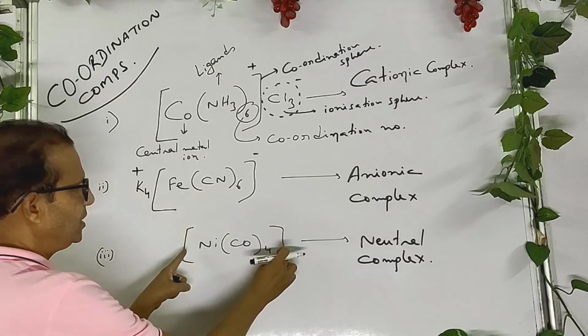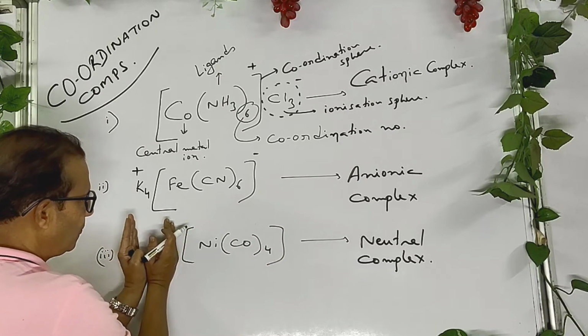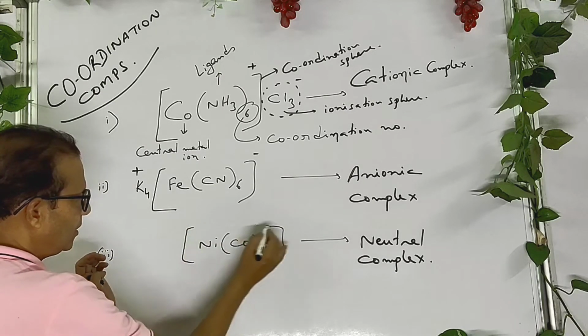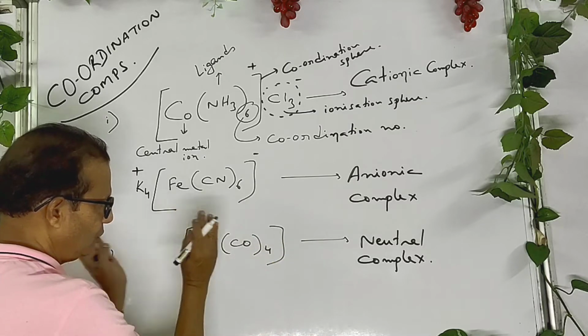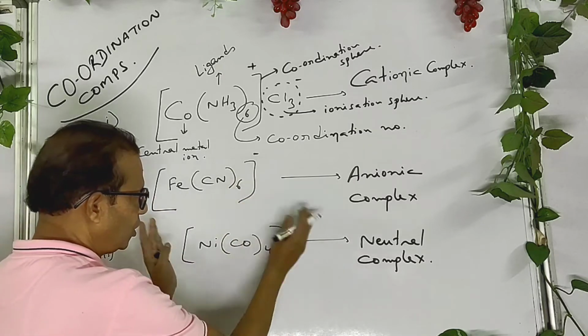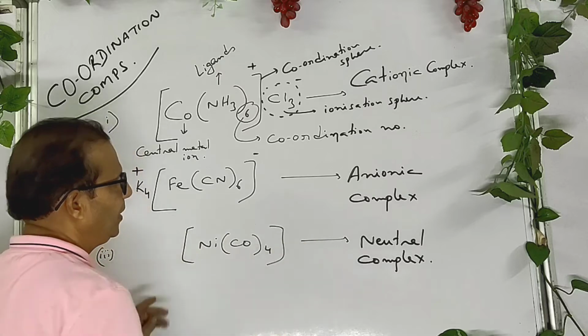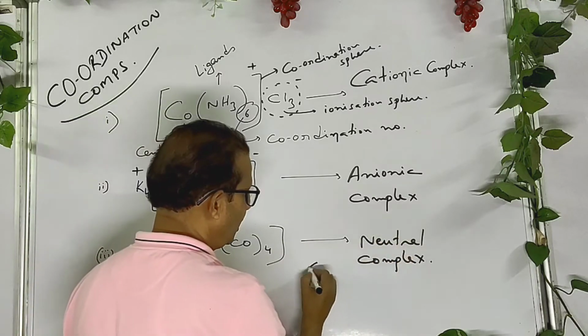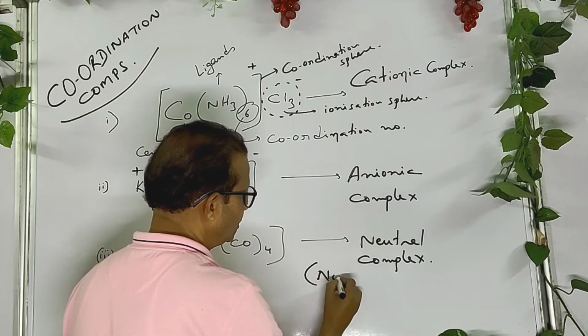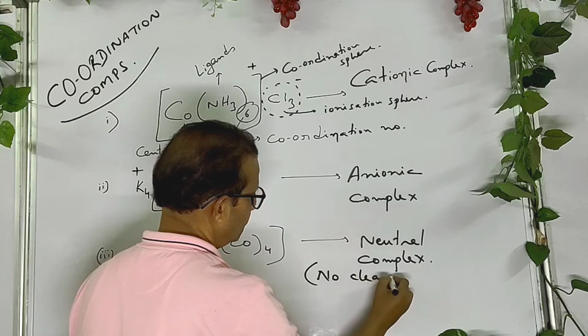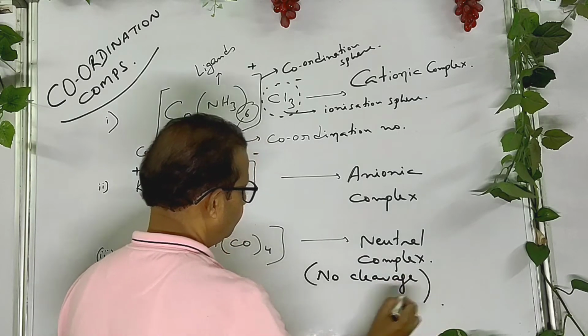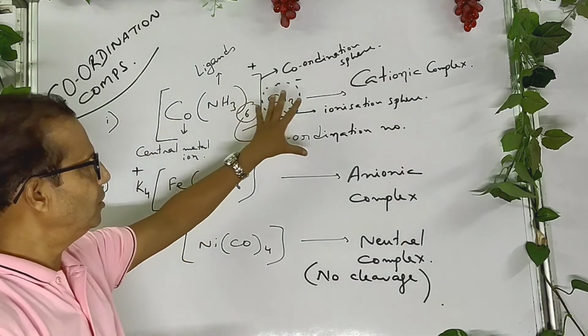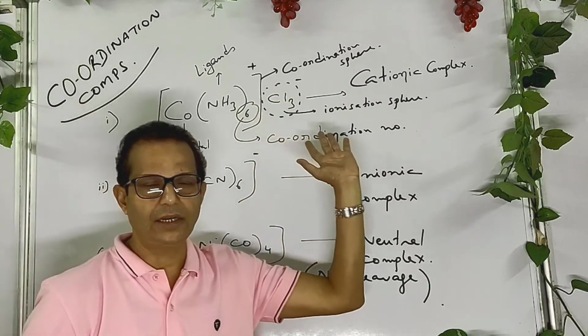If you consider this compound, in front of the compound nothing is there, back side also nothing. So whenever this compound is dissolved in water, it does not break at all. This is the neutral complex. No cleavage. So I think you understand it.